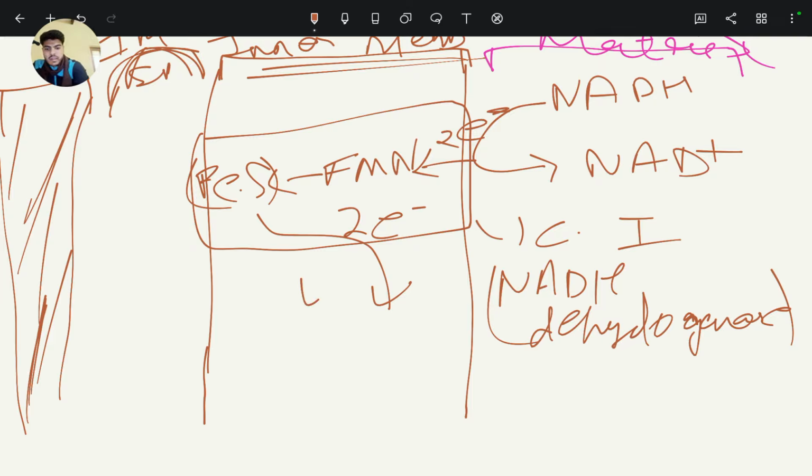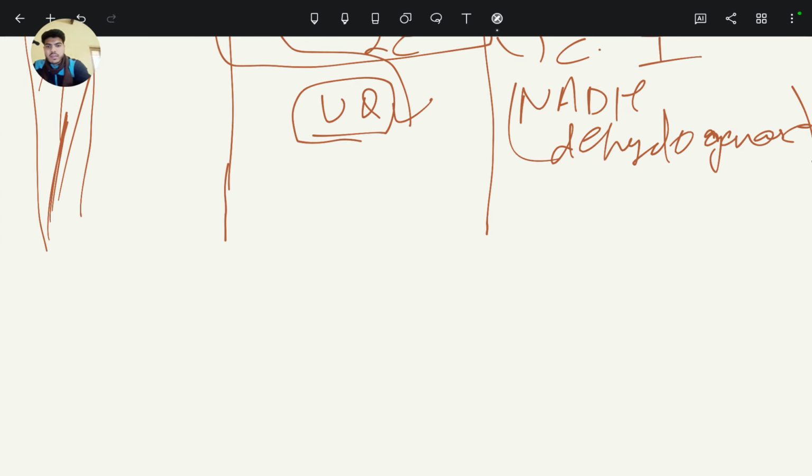Then these two electrons are collected by ubiquinone. Remember, ubiquinone is a mobile electron carrier.